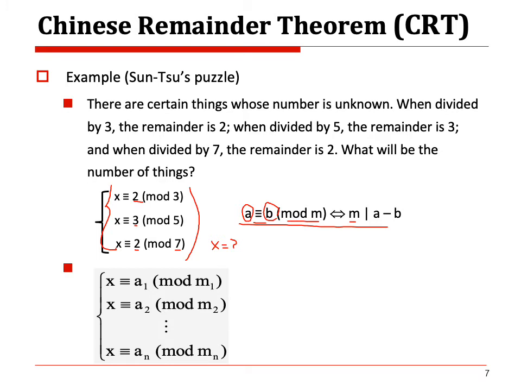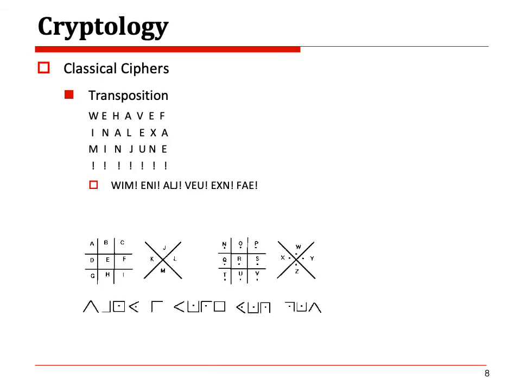If you think about it a little more carefully, you can get some solution easily. But what about the general concept like this? Given a system of equations, how do we find the solution x? That is called the Chinese remainder theorem. We'll discuss this kind of concept.